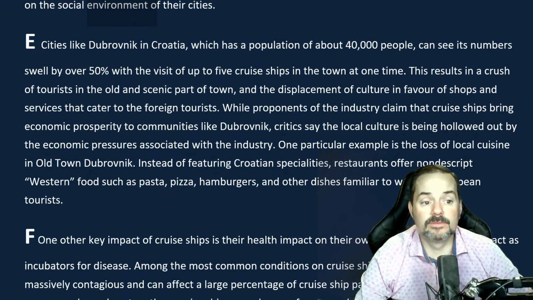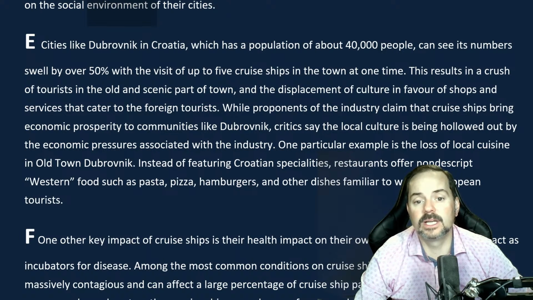Cities like Dubrovnik in Croatia, which has a population of about 40,000 people, can see its numbers swell by over 50% with the visit of up to 5 cruise ships in the town at one time. This results in a crush of tourists in the old and scenic part of town, and the displacement of culture in favor of shops and services that cater to foreign tourists.